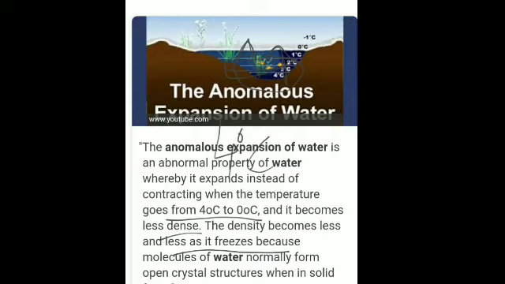Due to anomalous expansion, the water's density will decrease and its volume will increase. So after this, the density decreases, so the water does not sink further and remains at the top, which you can see over here, and this will continue till the temperature reaches 0 degrees Celsius.